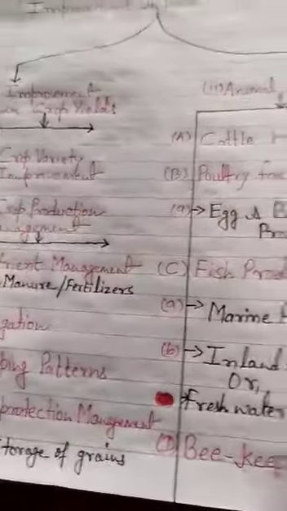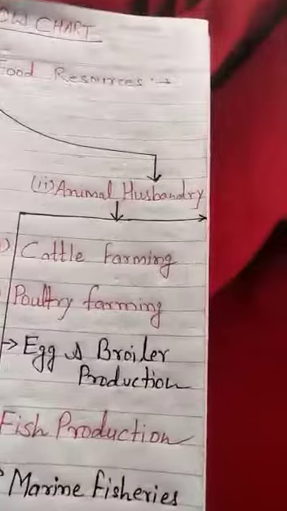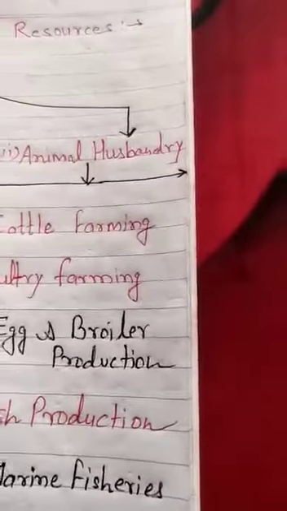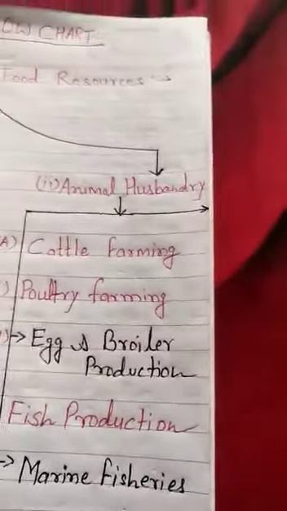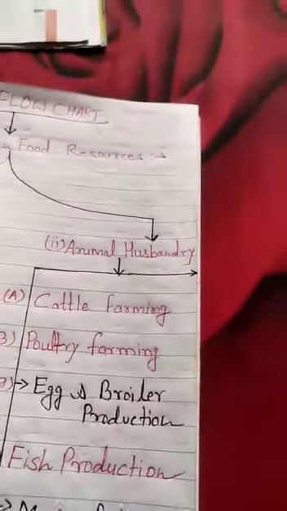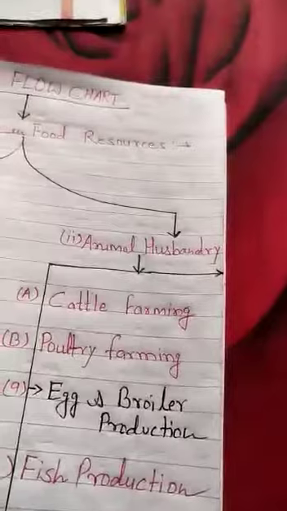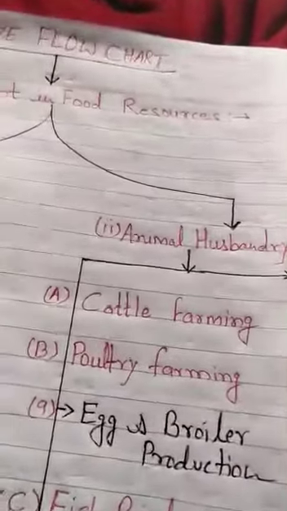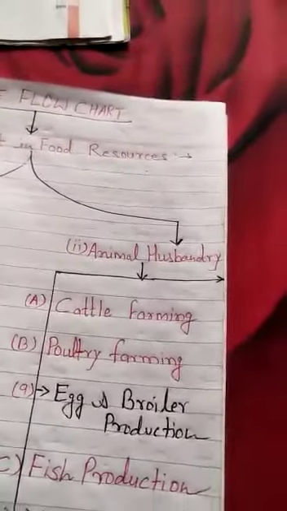Now, at last, in short, in this animal husbandry, we will discuss milk. Mainly cows, buffaloes, goats, the animals which are related to milk productivity are called milch animals.